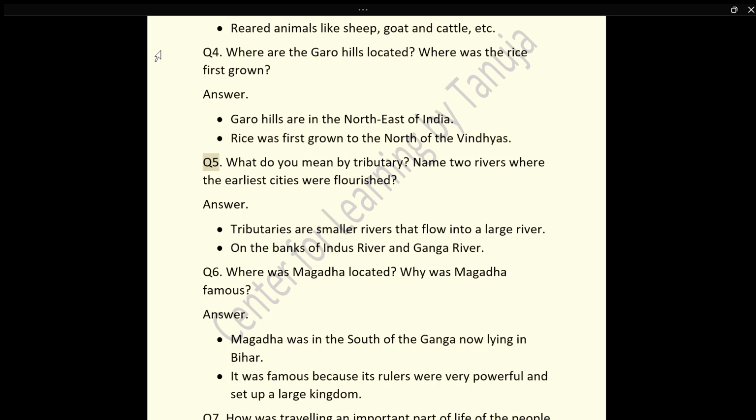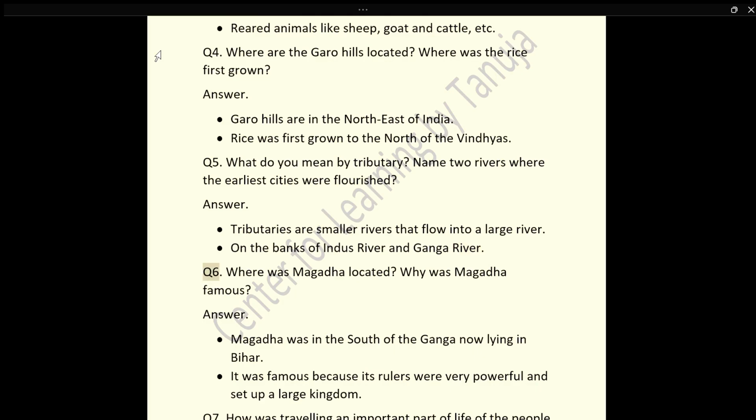Q5. What do you mean by tributary? Name two rivers where the earliest cities flourished. Answer. Tributaries are smaller rivers that flow into a large river. On the banks of Indus River and Ganga River.